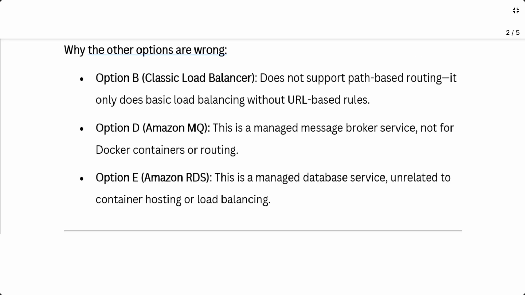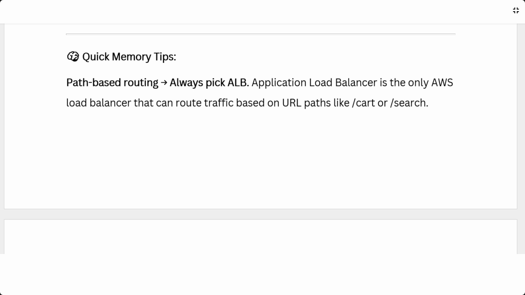Why the other options are wrong? Option B, Classic Load Balancer, does not support path-based routing. It only does basic load balancing without URL-based rules. Option D, Amazon MQ. This is a managed message broker service, not for Docker containers or routing. Option E, Amazon RDS. This is a managed database service, unrelated to container hosting or load balancing. Quick memory tip: path-based routing, always pick ALB. Application Load Balancer is the only AWS load balancer that can route traffic based on URL paths like /cart or /search.